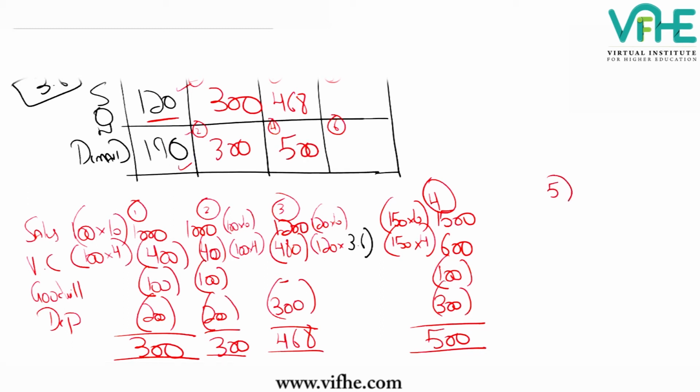Now working number 5. Let's work out. Now let's see if we go for a large van, so that has a capacity of 200, and how many we will be able to accommodate. How many is the demand? 120. So if you have a van having 200 seats, but people that came are just 120, the revenue will be on 120.